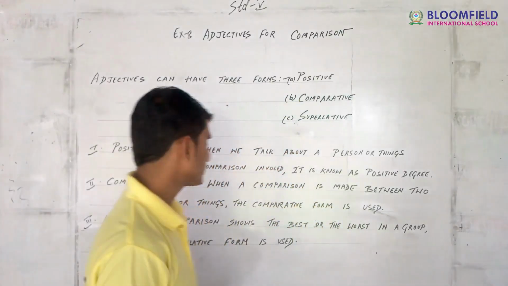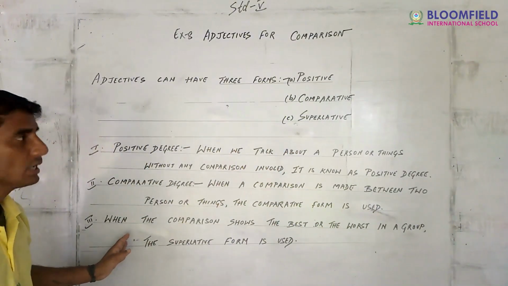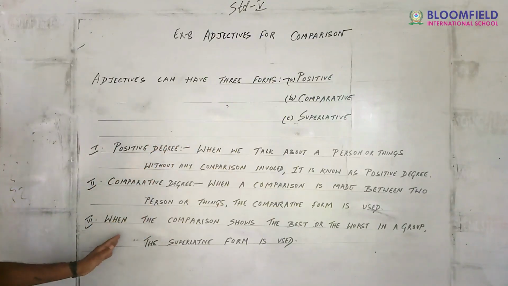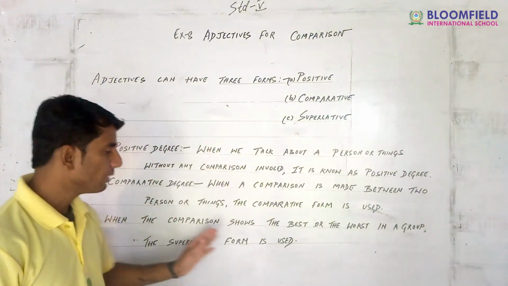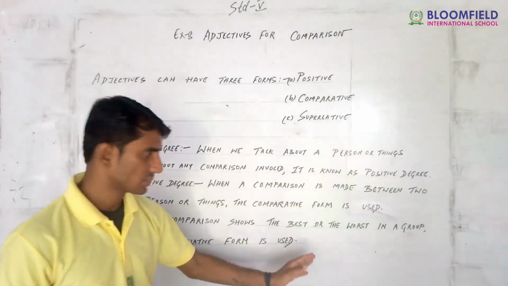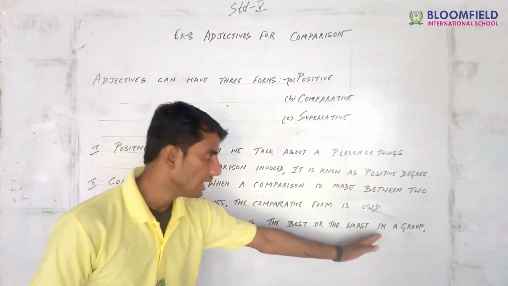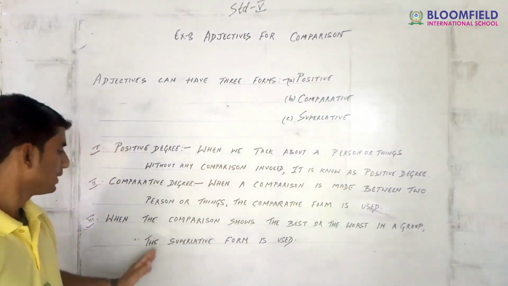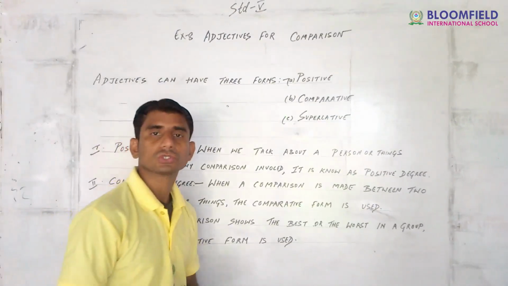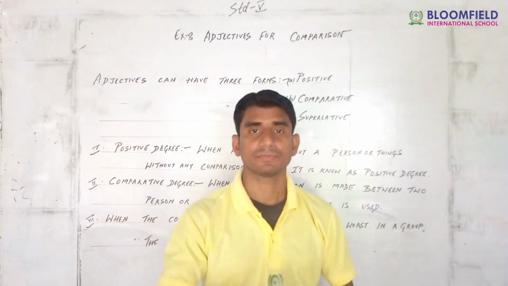Well guys, next comes the superlative degree. When the comparison shows the best or the worst in a group, the superlative form is used. This is the best marker.